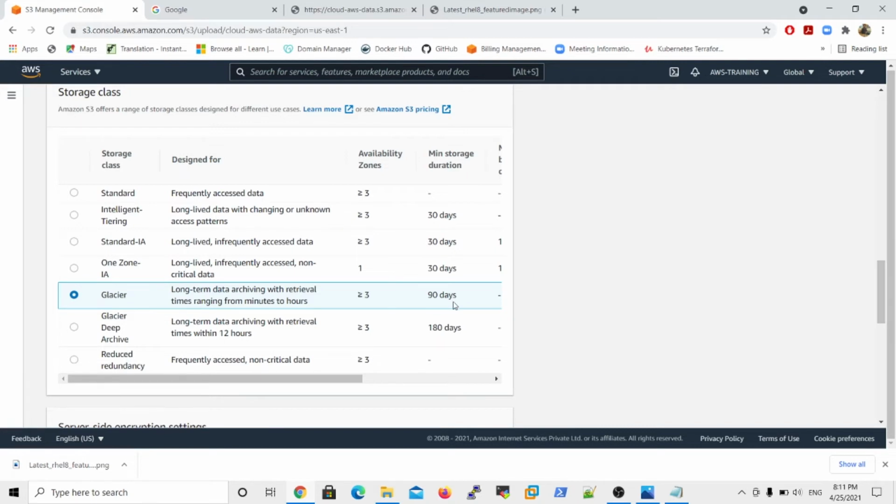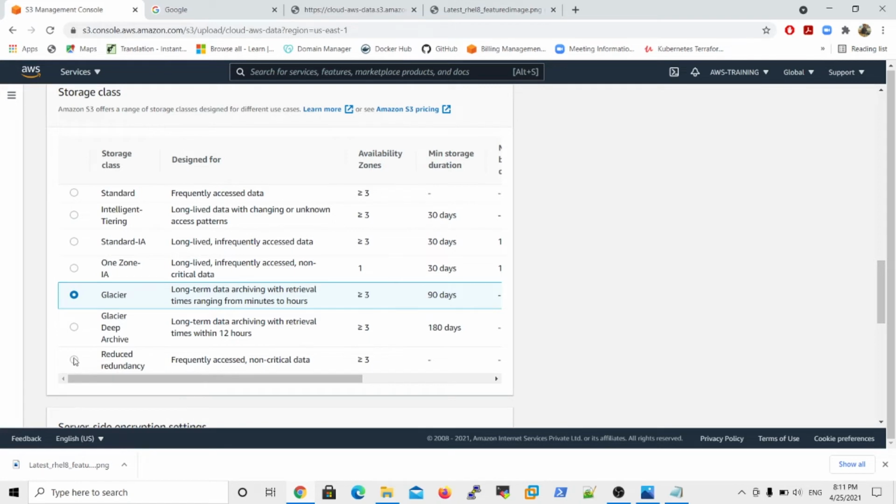But when you select the Glacier Deep Archive storage class, the minimum storage duration is 180 days, and data is replicated to more than 3 availability zones. These two are only for backups, so data is not available immediately. These Glacier and Glacier Deep Archive storages are designed for long term backups.